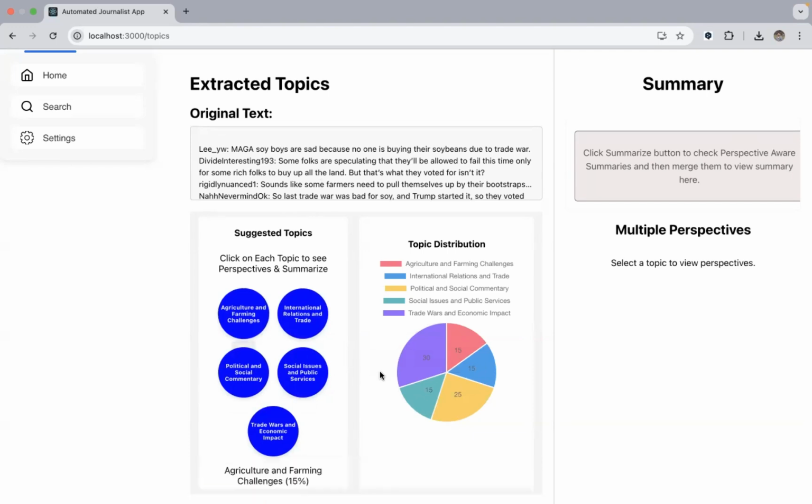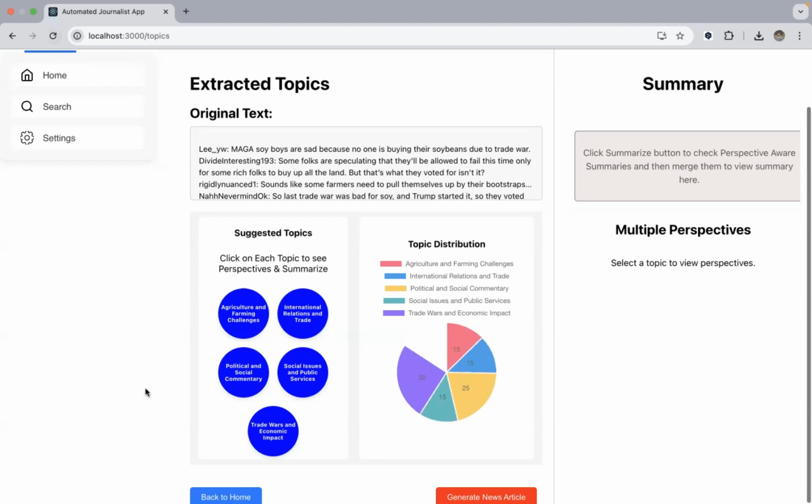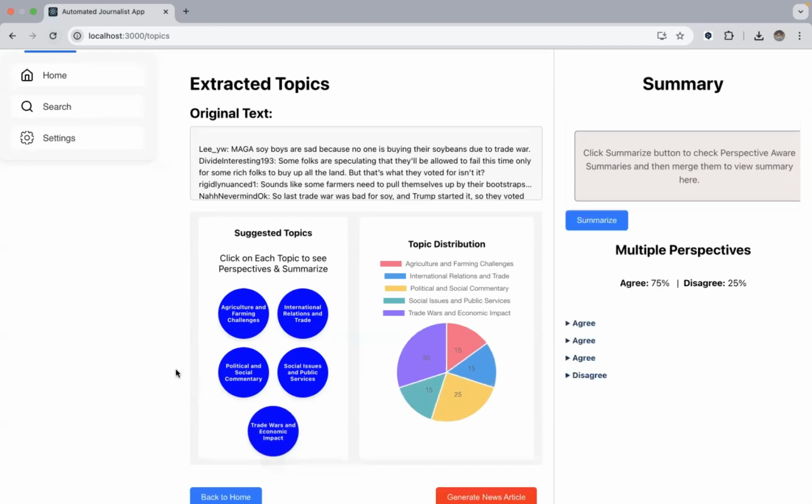So what we try to see is this topic, trade wars and economic impact, if we have multiple perspectives extracted. Also for the perspective extraction, we are using some one-shot prompting in the backend using the same GPT model. And now we click on the topic and we get some perspectives. And we see there are 75% of the perspectives agree and 25% of the perspectives disagree.